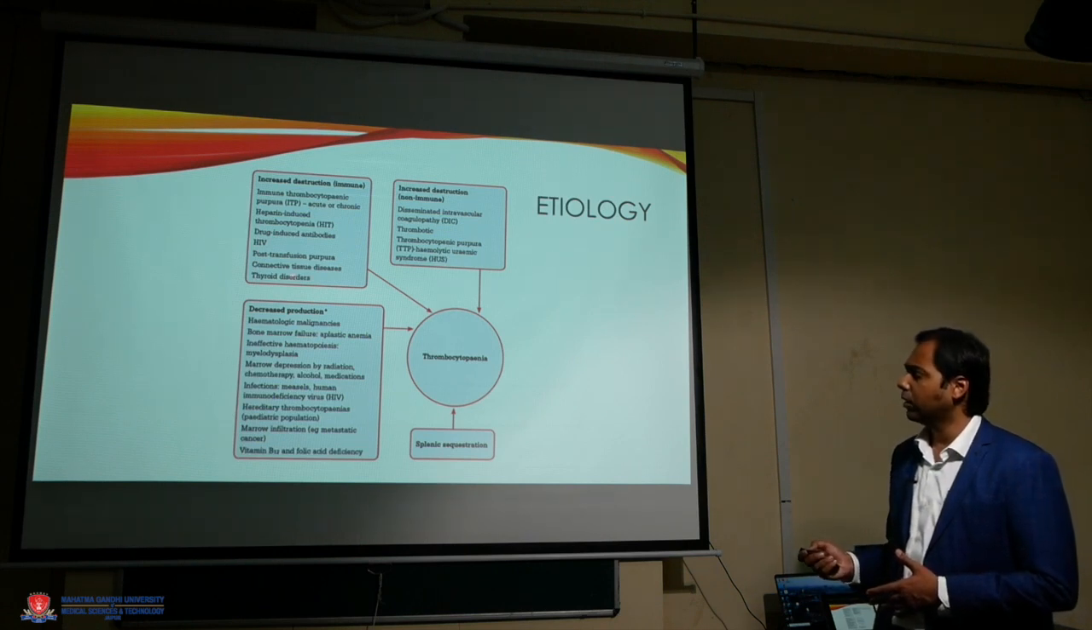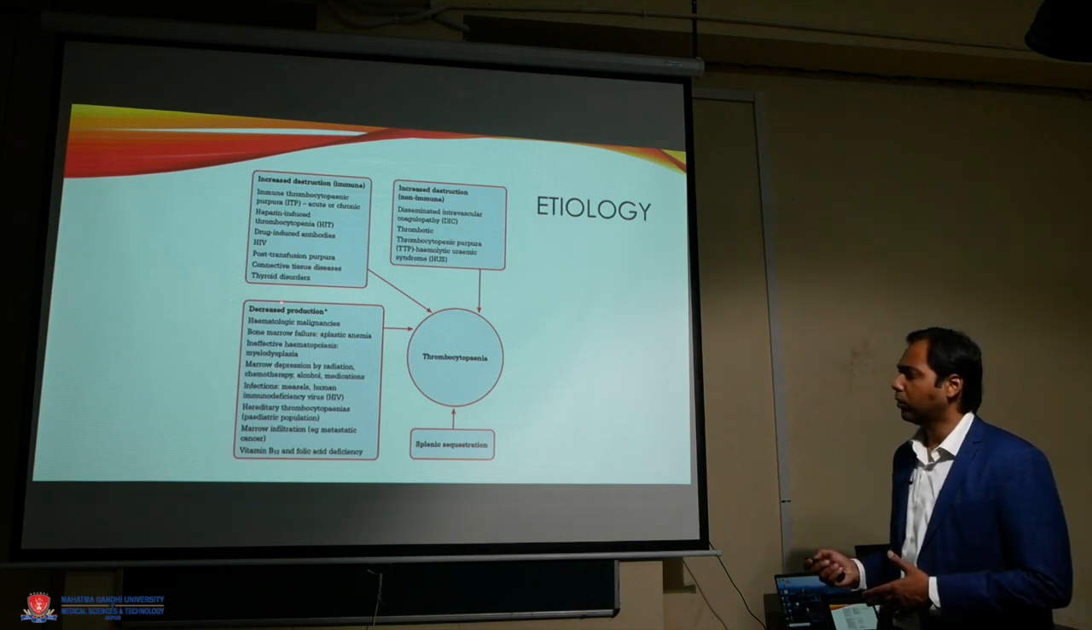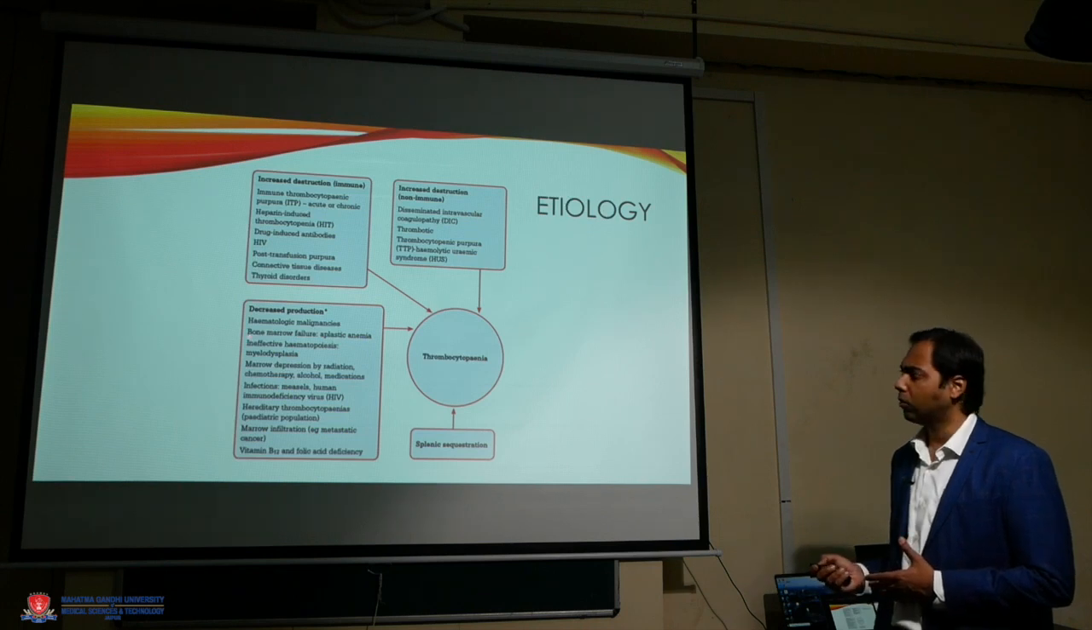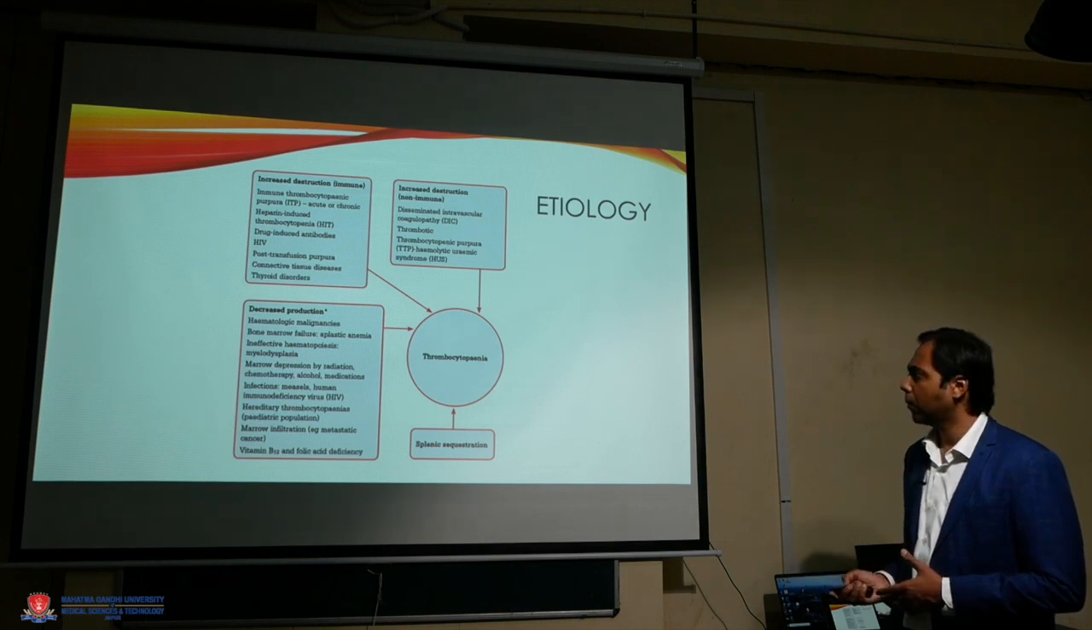In increased destruction, it can be immune or non-immune mediated destruction. In decreased production, we've got disorders involving the marrow. The bone marrow is not that functional, which is leading to thrombocytopenia, and splenic sequestration may be one of the other causes.